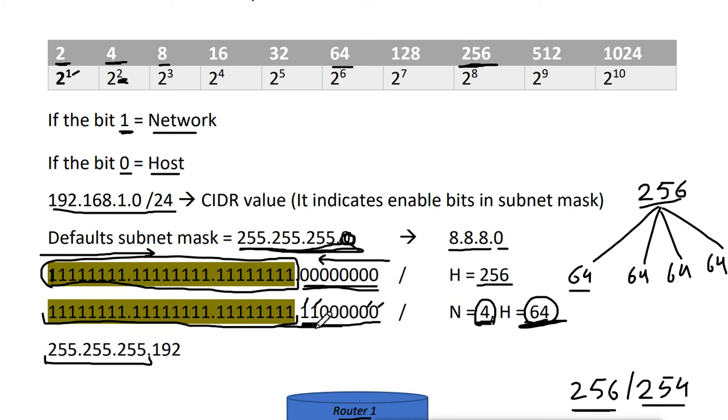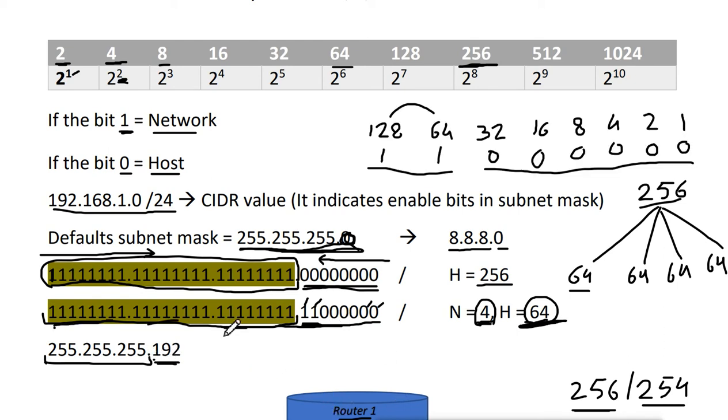We have to combine this 64 and 128, and when you combine that, you will get 192. So instead of 0, now we will write the subnet mask as 255.255.255.192. So this is what we get, 192.